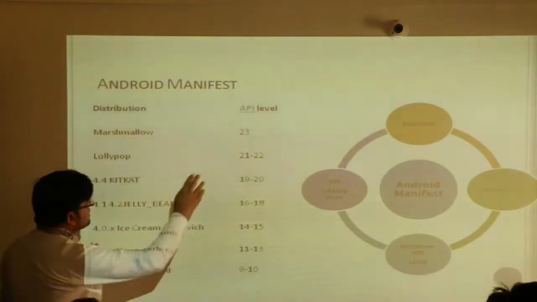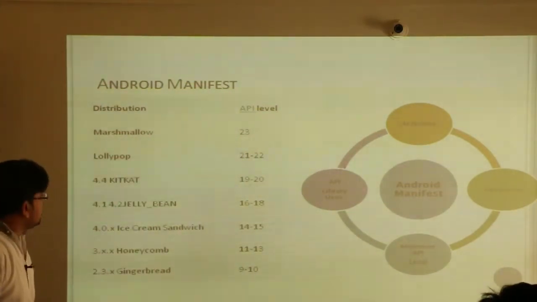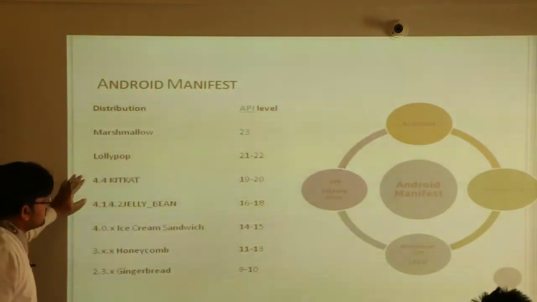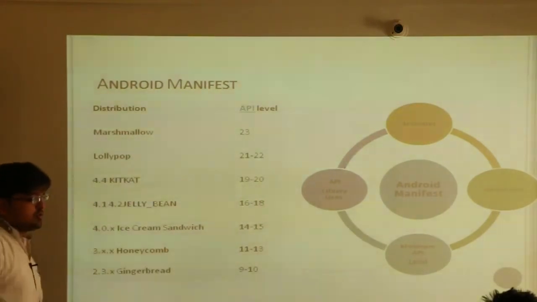Now the most recent is 23, which is Marshmallow. ये अभी बहुत कम डिवाइसेस पे है, अभी सब पे लॉलीपॉप है, किटकैट है. So even if you make say 16 and above, तो it will run on lots of handsets.